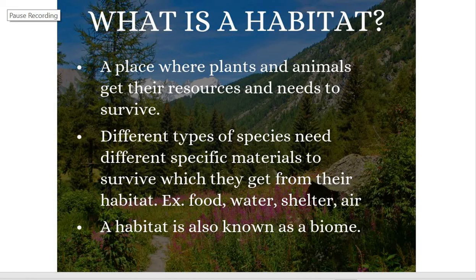Hello everyone, chapter 6: Habitat. What is a habitat? A place where plants and animals, or all the living organisms, get their resources and needs to survive is known as a habitat.